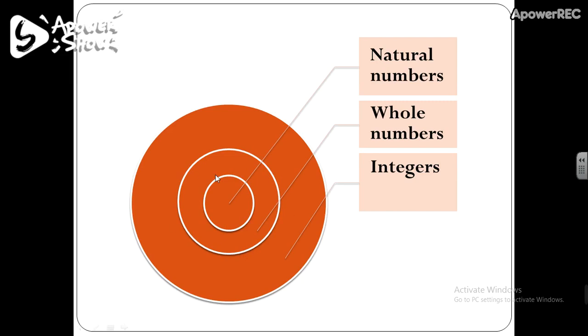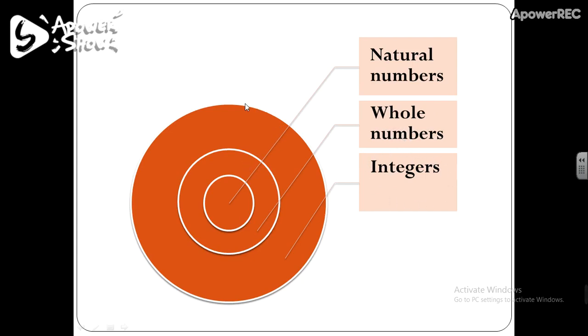So this smallest circle represents the set of natural numbers, which is contained in the set of whole numbers. Now integers are a collection of whole numbers and negative numbers. That means whole numbers are contained in the set of integers.